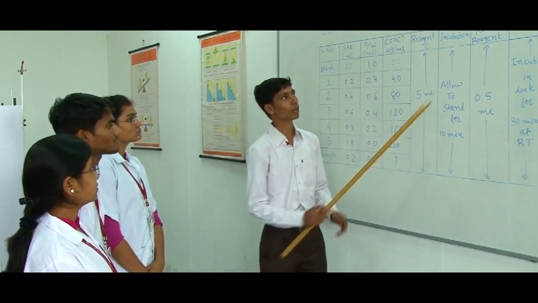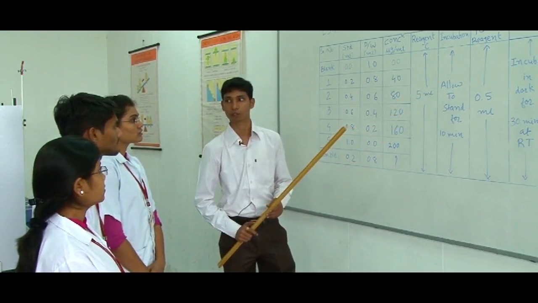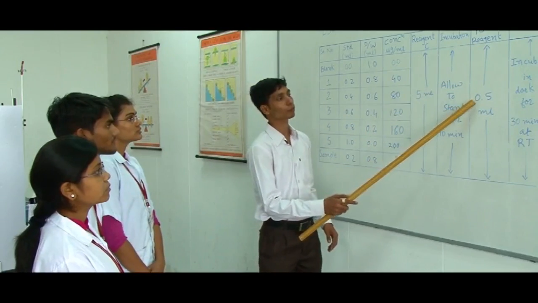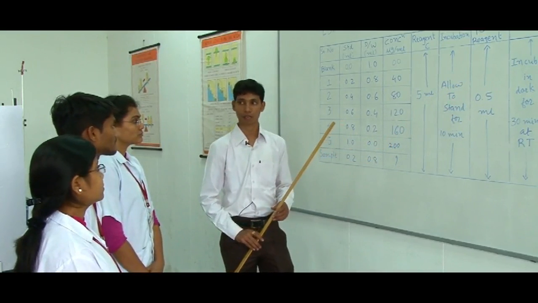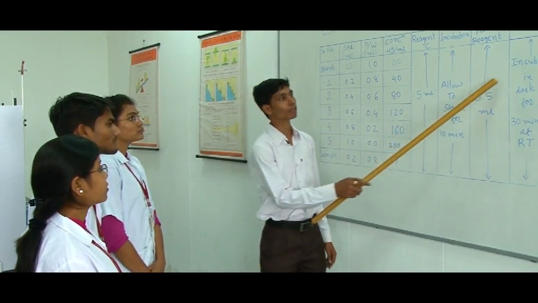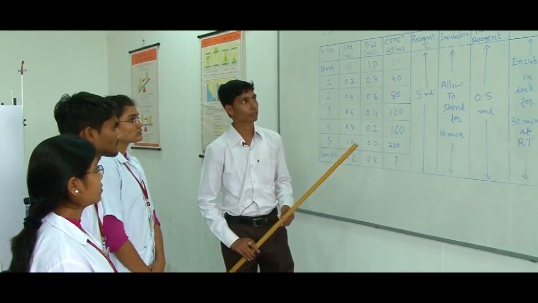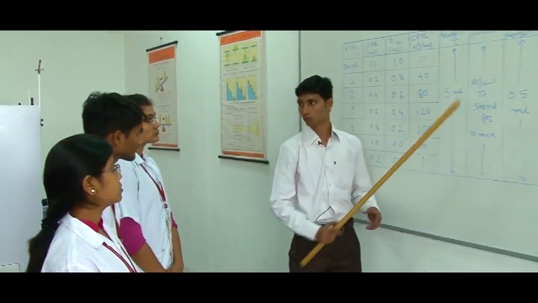Then we have to add the FCR reagent. It is the Folin-Ciocalteu reagent. It contains phosphomolybdic acid and phosphotungstic acid. After addition of 0.5 ml of FCR reagent in all test tubes, including blank, standards and sample, we will incubate in the dark for 30 minutes at room temperature. After completion of 30 minutes, we will take the readings at 660 nanometer with the spectrophotometer.